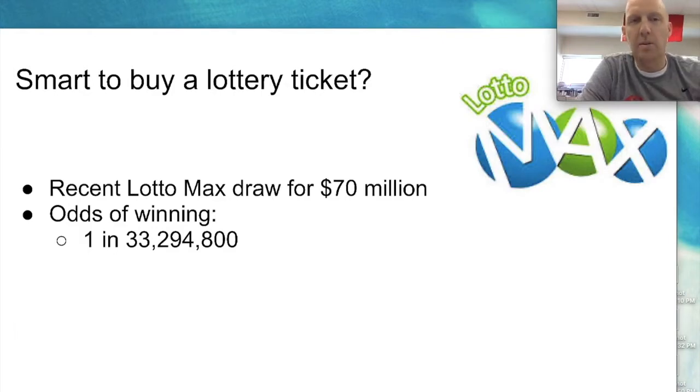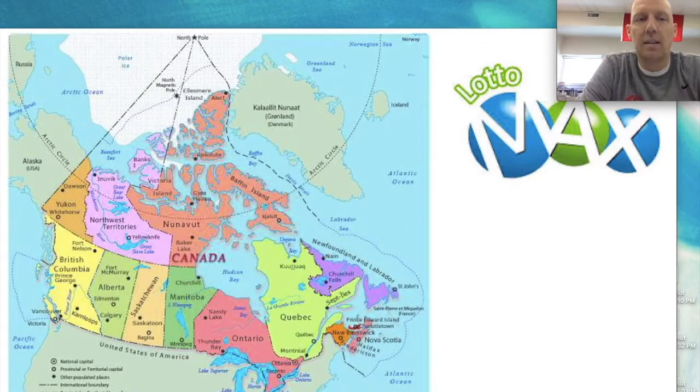So that would be similar to, if there's a map of our wonderful country, if you took and wrote on a piece of paper the first name of every single person who lived in Canada, and then put all of those pieces of paper into a hat, and your goal was to draw your best friend's name out of the hat with all those names in it.